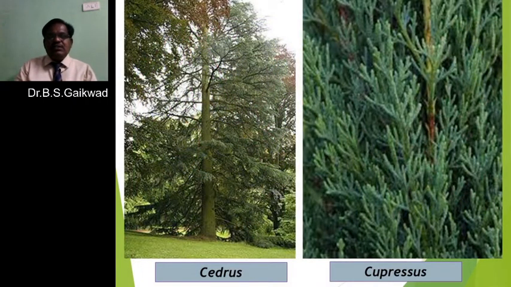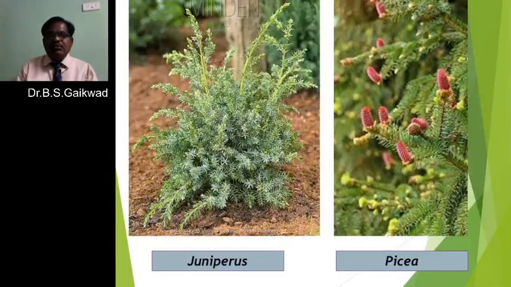Then this is Cedrus deodara. Cedrus deodara is a timber yielding plant, which is used for the making of railway sleepers. So it has many uses: railway sleepers, timber, matchboxes, and other things. Then Cupressus is also one of the ornamental plants grown in the gardens, particularly the botanical garden. So these are some examples of the gymnosperm.